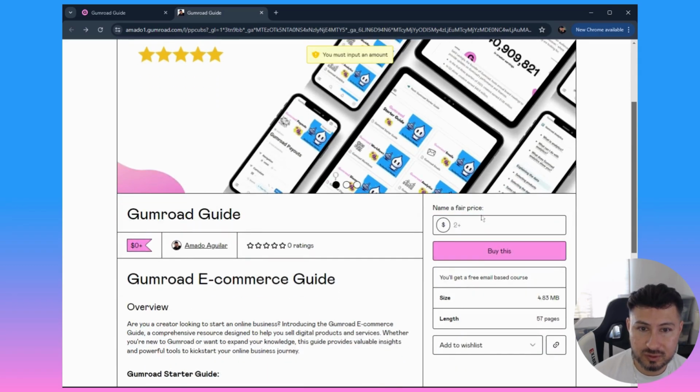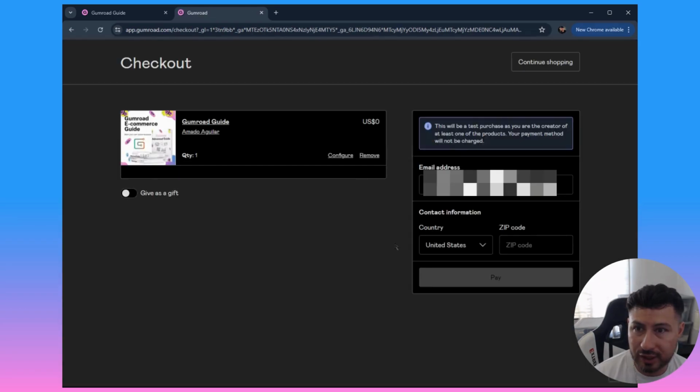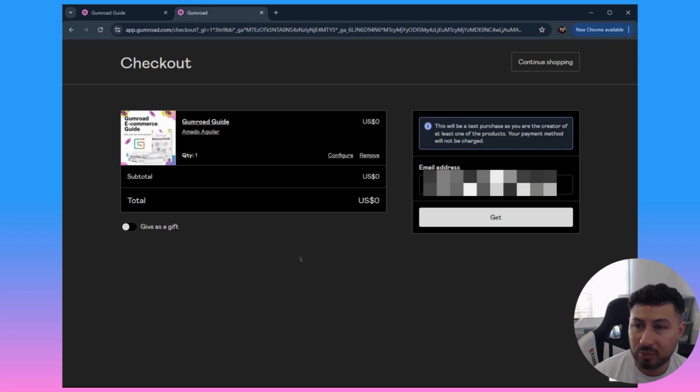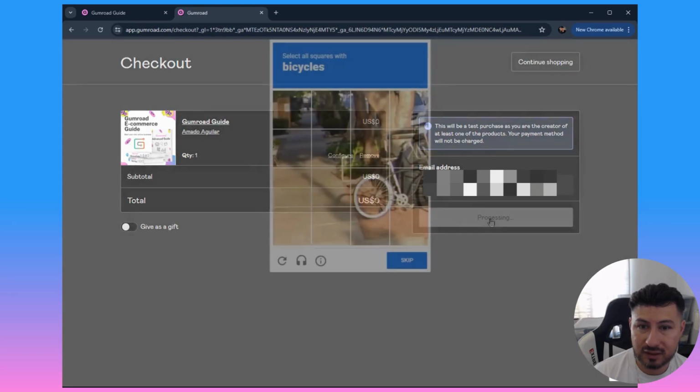So we'll go to, let's put 0. So we could go check out, so we could look at the checkout. So when people are ready to buy, this is the checkout page they're going to see. They'll just go ahead and enter their email address right here. Once they click get, it'll send them straight to the thank you page. So let's see what that looks like.